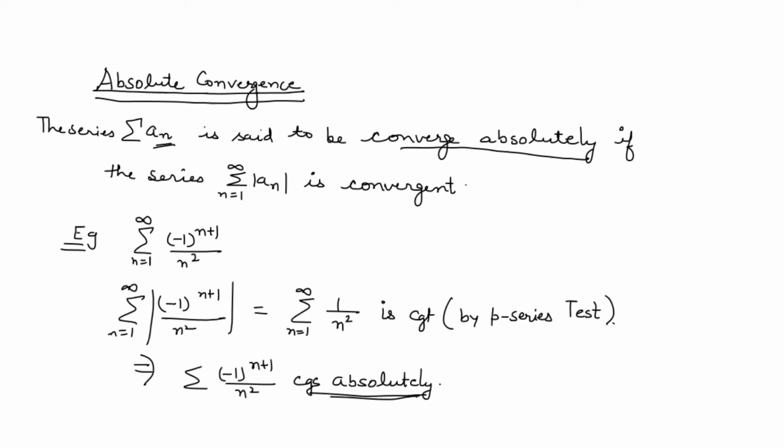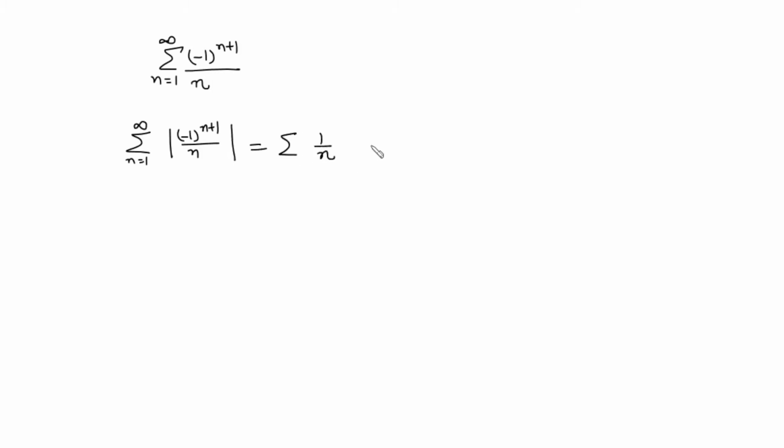However, if you consider a series (-1)^(n+1)/n, and we need to check whether it converges absolutely or not, we take the mod of it. This will become the series 1 over n, and this series is divergent.